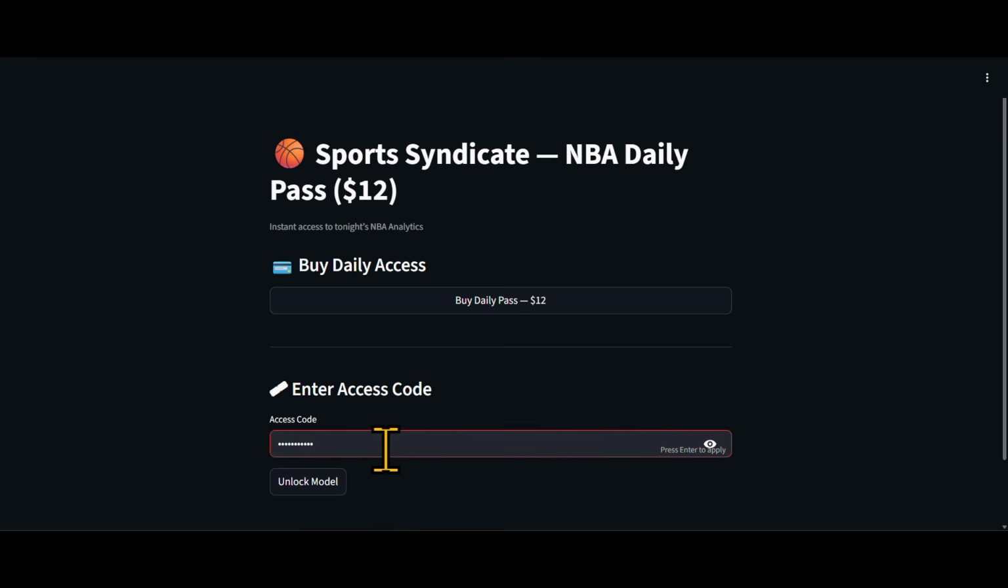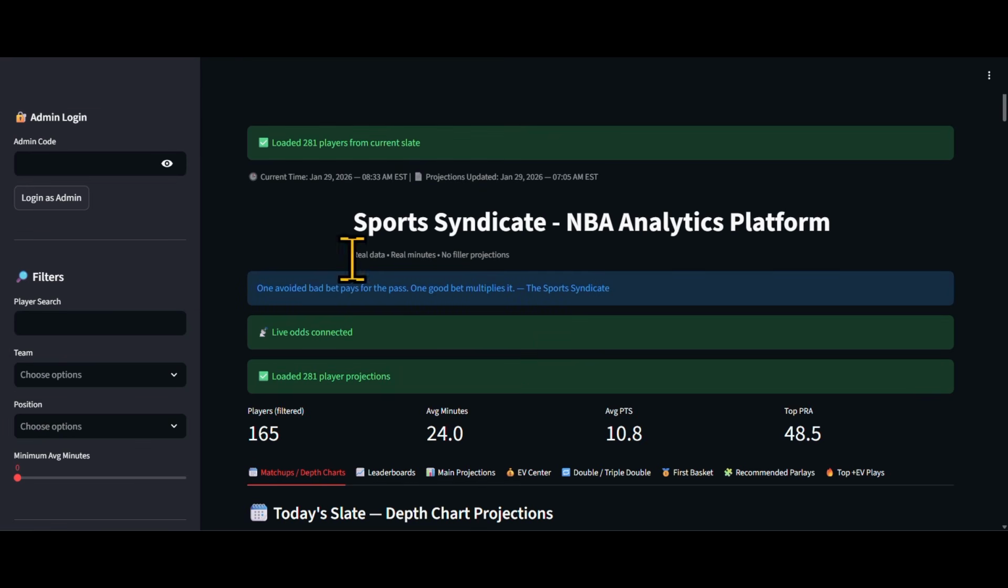Let's jump into the model. I already have my access code. We're going to get in. This is what it looks like when you unlock the model. You'll auto redirect into the model, and this is what you will see for the day.